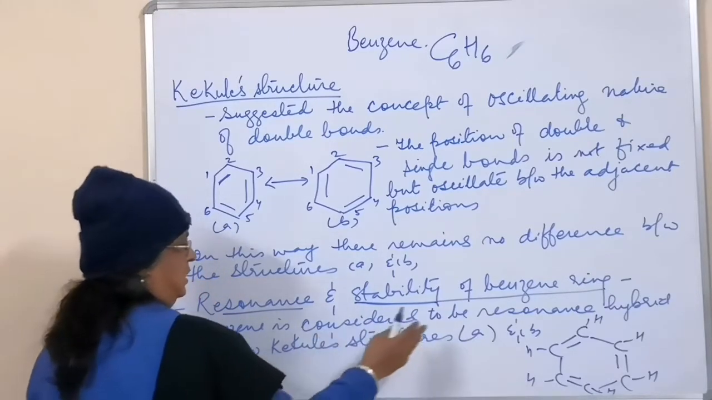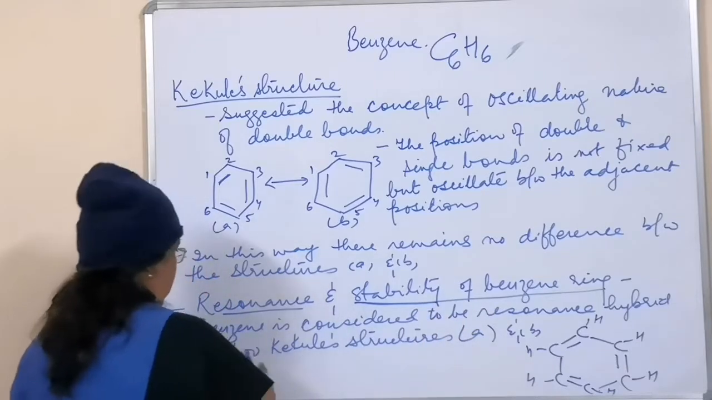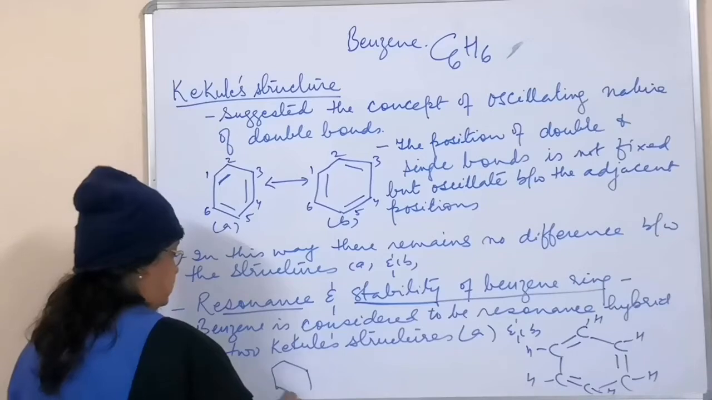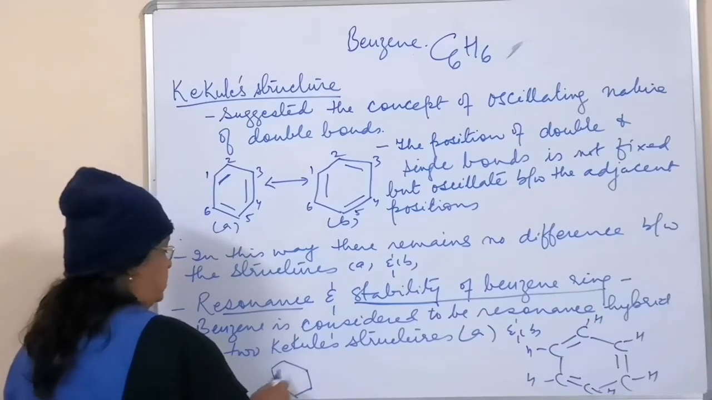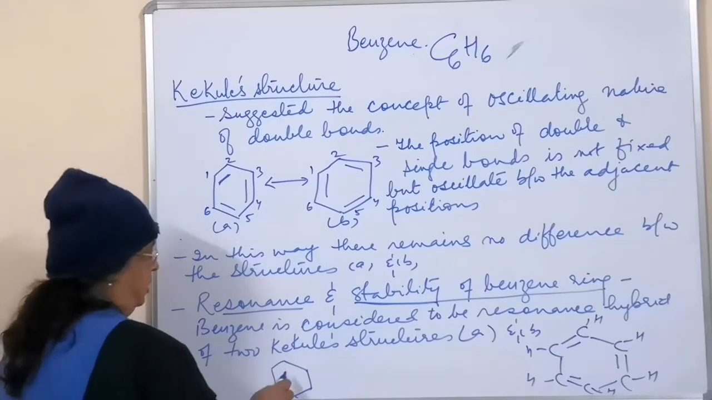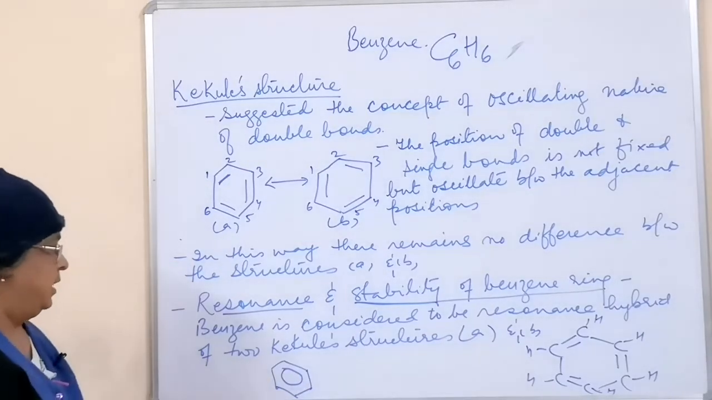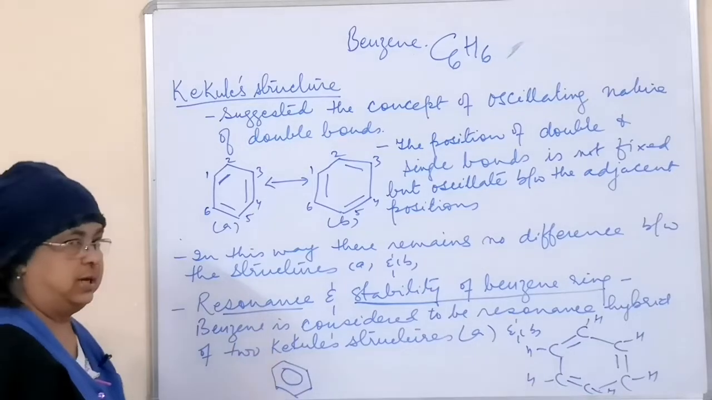So benzene is considered to be a resonance hybrid of these two structures. We write the resonance hybrid like this. This is hexagonal. Instead of writing every alternate bond as a double bond, we put a circle in the middle, showing that the double bond is oscillating.